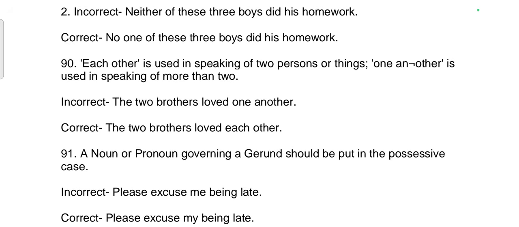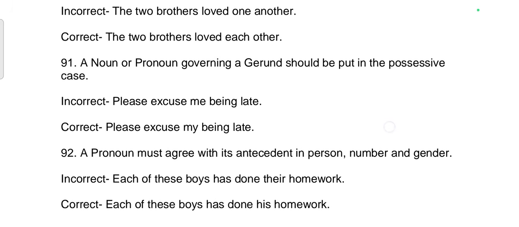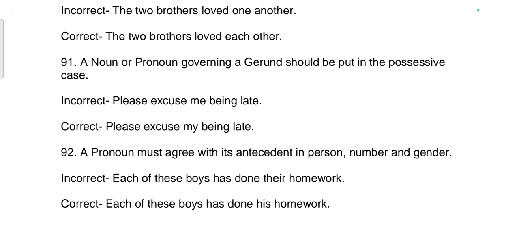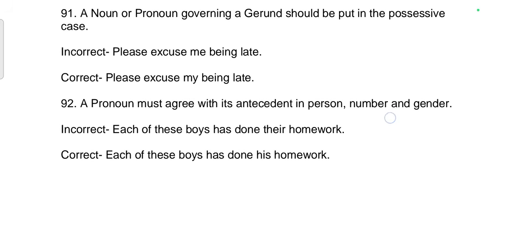90th rule: Each other is used in speaking of two persons or things. One another is used in speaking of more than two. Incorrect sentence: The two brothers loved one another. Correct sentence: The two brothers loved each other. 91st rule: A noun or pronoun governing a gerund should be put in the possessive case. Incorrect sentence: Please excuse me being late. Correct sentence: Please excuse my being late.